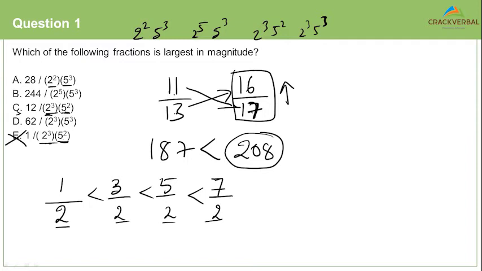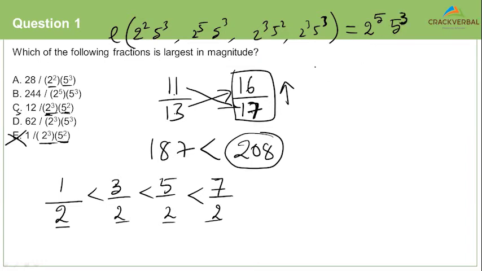Yes, people. Divide and multiply by what, Anil? We should first find out the LCM of these numbers, right? These are the numbers in the denominator. We'll have to find out the LCM of these numbers. What is the LCM of these numbers? The LCM of these numbers is 2 power 5 into 5 power 3.